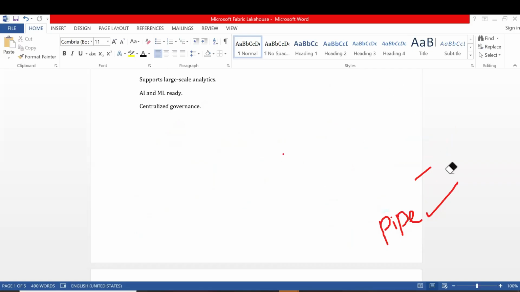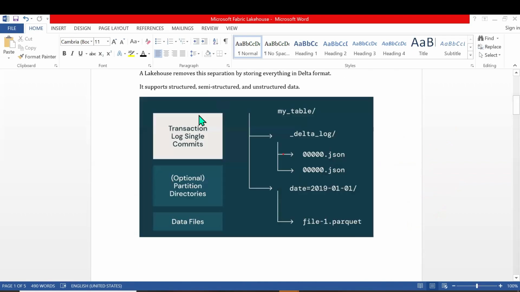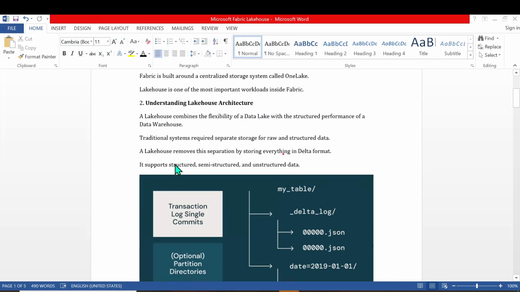Let me show that to you. So you see it is stored in the form of transaction log, the delta log in JSON format, and the schema and delta table. So it's a combination of transaction log, delta logs and the files. It supports structured, semi-structured, and unstructured data.